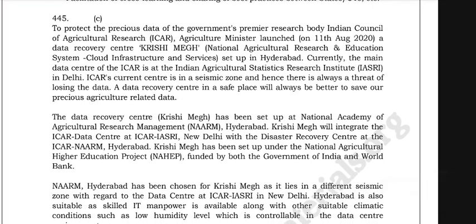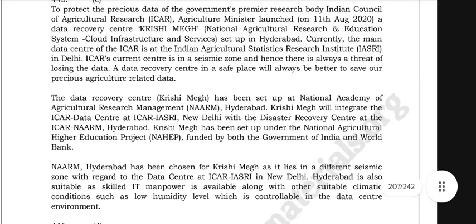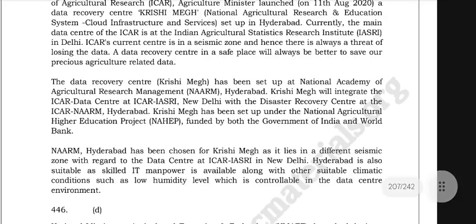Hyderabad Krishi Meg has been set up under the National Agriculture Higher Education Project, that is NAHEP, funded by both the Government of India and World Bank. NAARM Hyderabad has been chosen for Krishi Meg as it lies in a different seismic zone with regard to the data center, ICAR and IASRI in New Delhi. Hyderabad is also suitable as skilled IT manpower is available along with other suitable climatic conditions such as low humidity level, which is controllable in the data center environment.